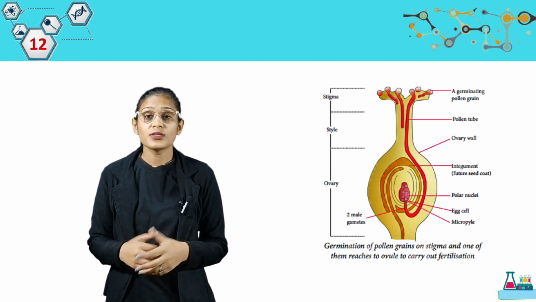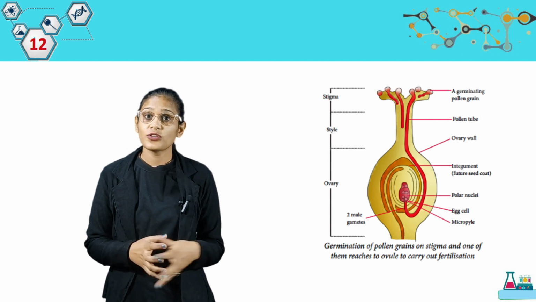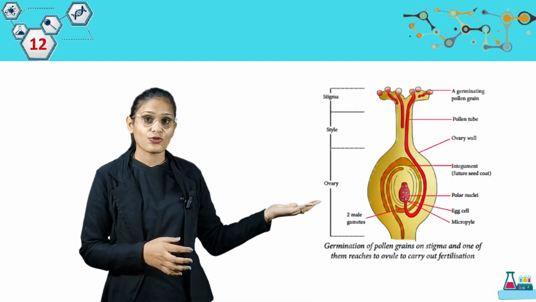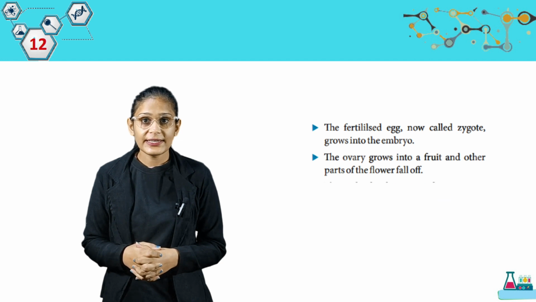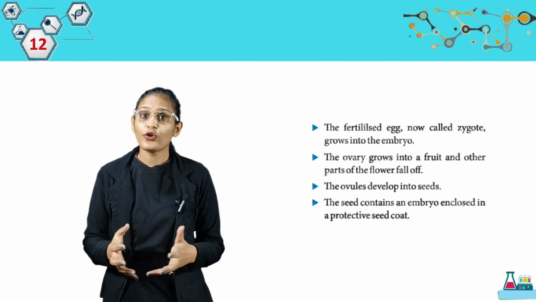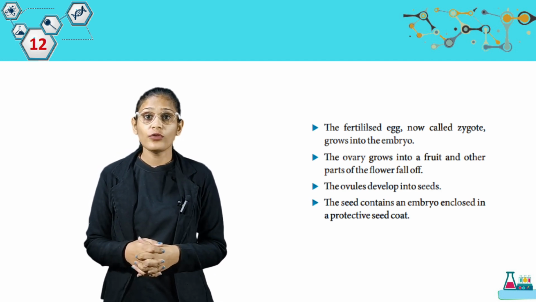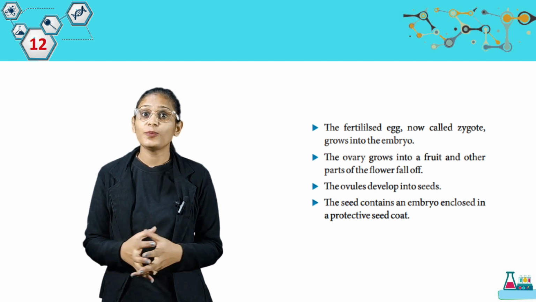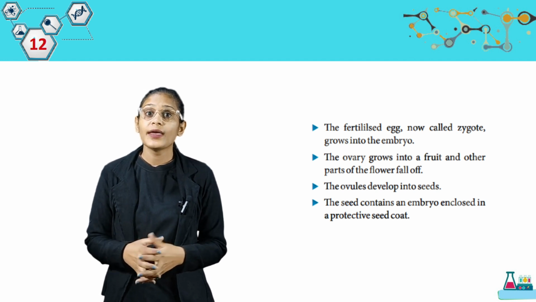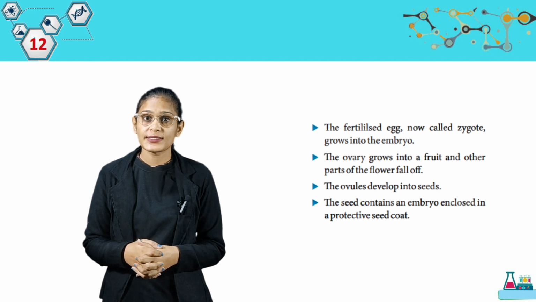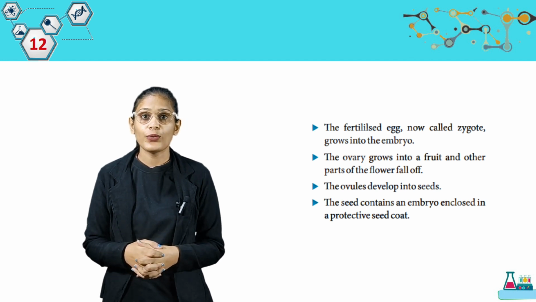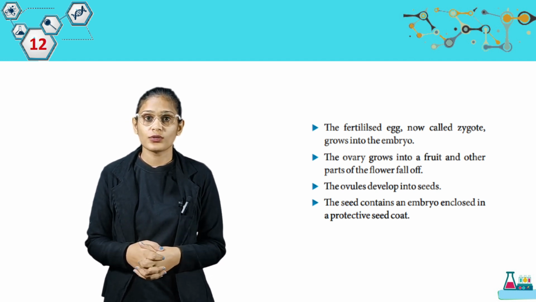Germination of pollen grains on the stigma, and one of them reaches the ovule to carry out fertilization. Students, look at this picture. The fertilized egg, now called zygote, grows into the embryo. The ovary grows into a fruit and other parts of the flower fall off. The ovules develop into seeds. The seed contains an embryo enclosed in a protective seed coat.